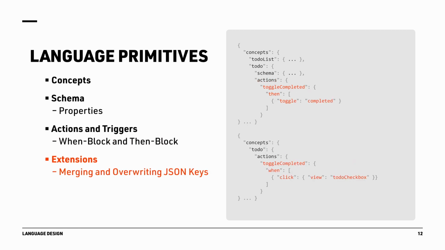Lastly, being extensible is an essential part of the language design. Varv allows two ways of extensions. The first method is the merging and overwriting of JSON keys with another definition file. This makes it possible to add or override behavior without having to modify the existing code. This works similar to how CSS rules can be overwritten.